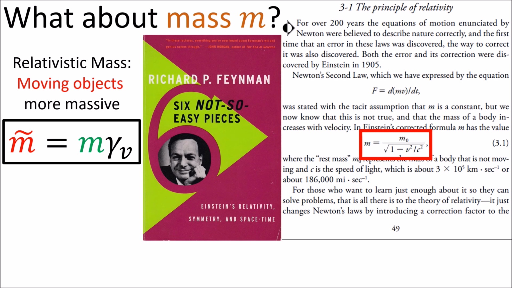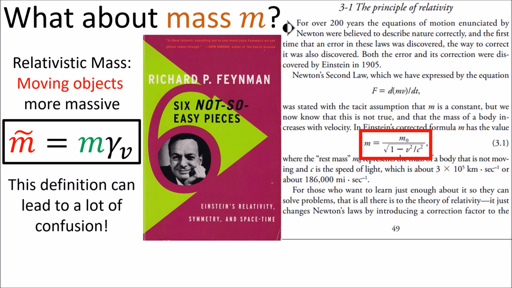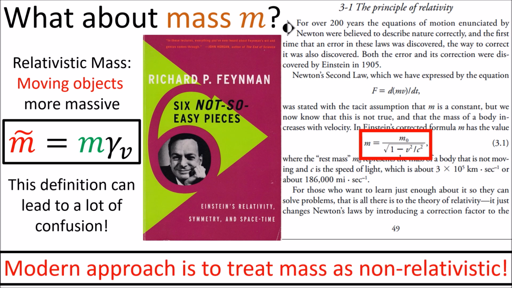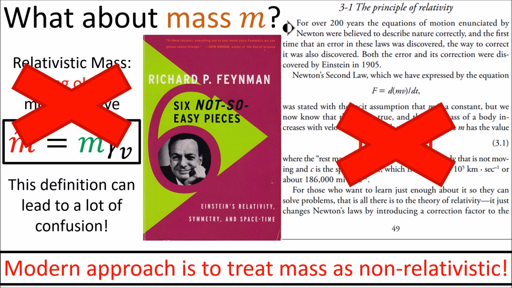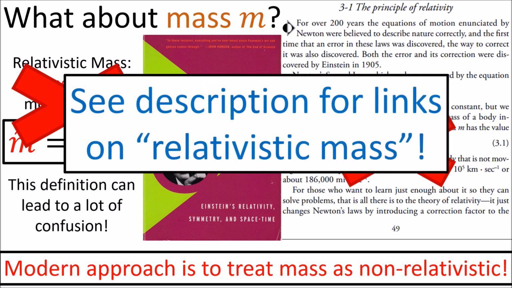However, many physicists, including Einstein, began to question the concept of relativistic mass after it was introduced. They found that the concept of relativistic mass can sometimes be useful in some specific circumstances, but in general, it's a messy concept that leads to a lot of confusion. Modern approaches to relativity treat mass as a non-relativistic quantity, and I plan to do this as well, but I will wait until a later video to explain the details. You can check the description for links on the topic of relativistic mass if you want to learn more.